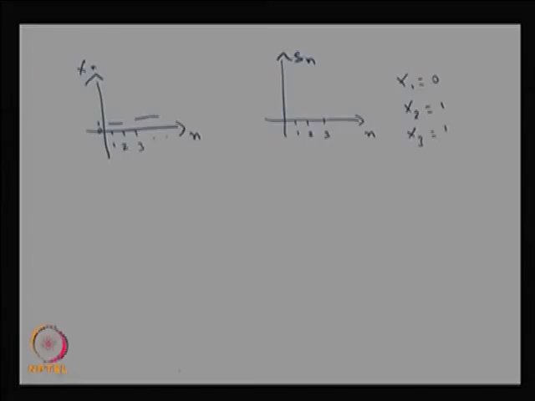So, since x1 is equal to 0, therefore s1 is 0. Then s2 is the same as x1 plus x2, therefore it takes a value 1, and s3 is equal to x1 plus x2 plus x3. Again you are adding the values, therefore it is going to be 2. So this is 1 and this is 2. Based on x4, which is going to be 0 or 1, it can either take the value 2 itself or go to 3. Therefore, if you see the sample path of Sn, it is either incremented by 1 or it takes the same value till the next n.